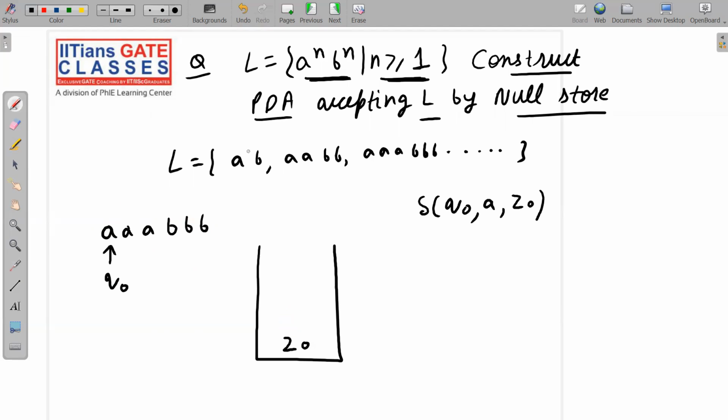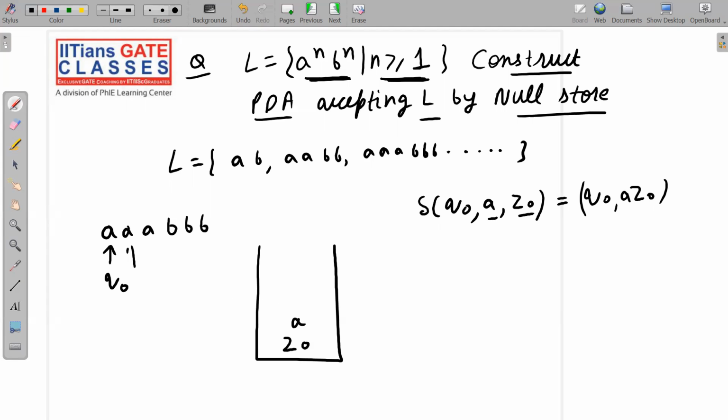So how will you push? I will say delta(Q0, A, Z0) = (Q0, AZ0). We are not changing the state because the mindset of Q0 is pushing. You have to push into the stack. Since we are pushing symbols onto the stack, we are not changing the state. So we are at Q0 itself, and whenever A is read from the tape and we have Z0 on the stack, this A will be pushed onto the stack.